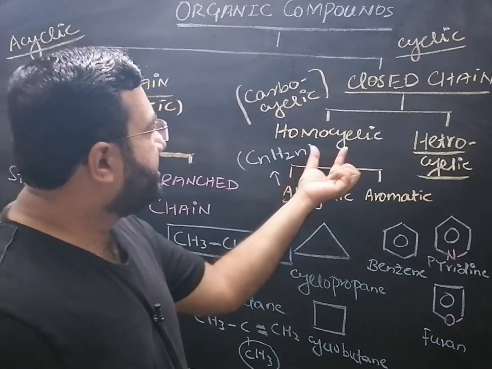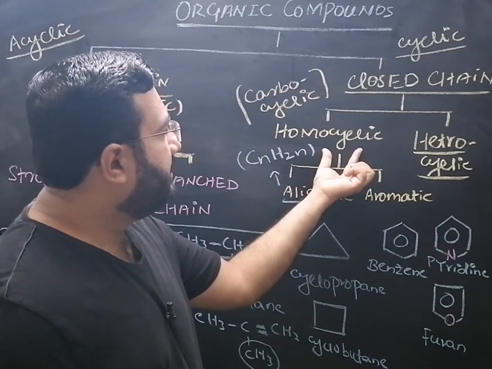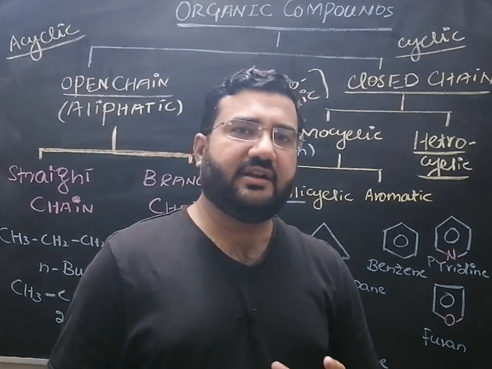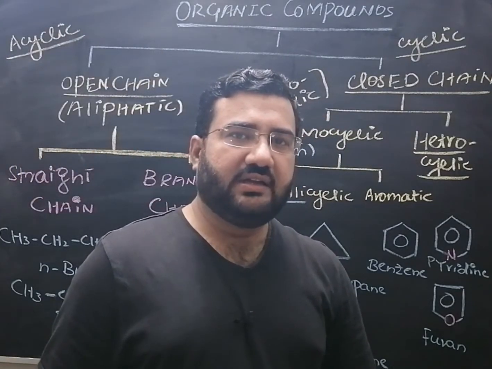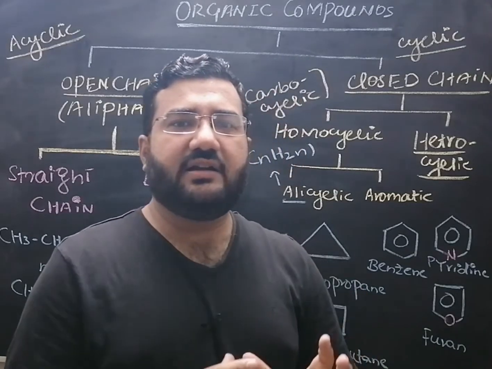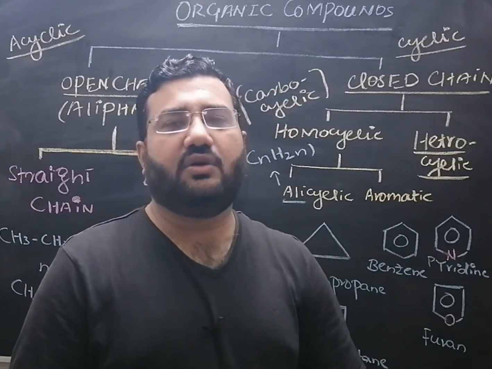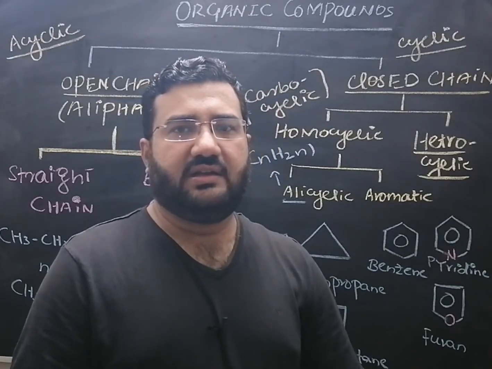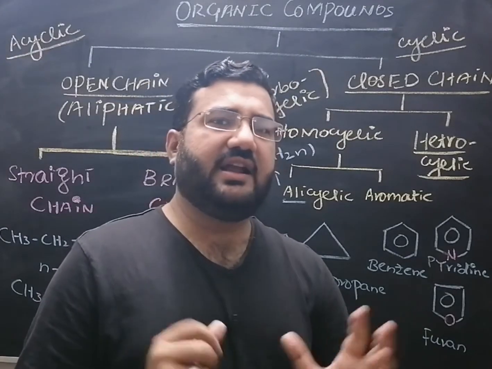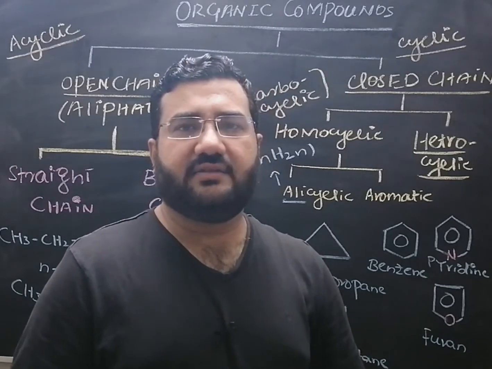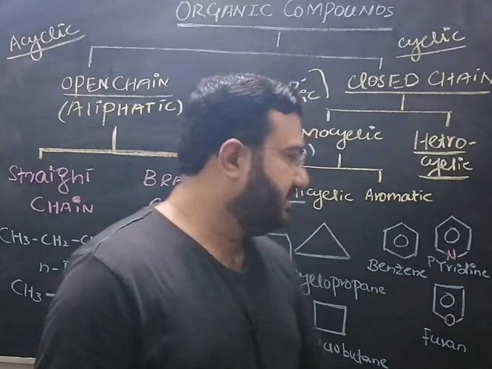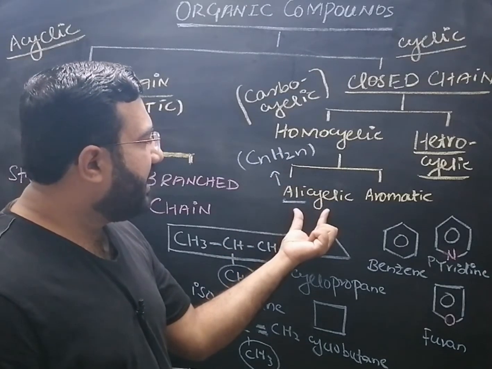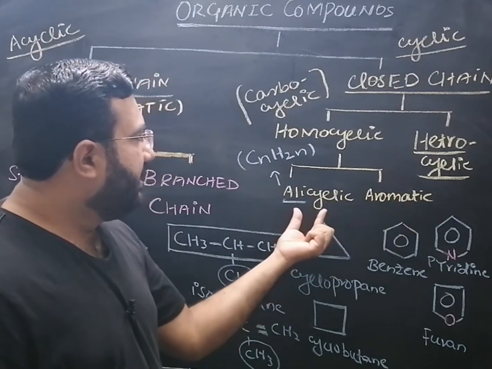Now they are of two types, homocyclic, which are also called as the carbocyclic. These are those organic compounds in which the carbon atoms are present in the ring only. So the ring contains only carbon atoms and none of the any other element or any other atom will be present inside the ring. They are also divided into the two categories, alicyclic and aromatic.